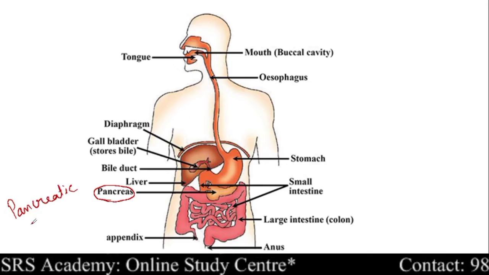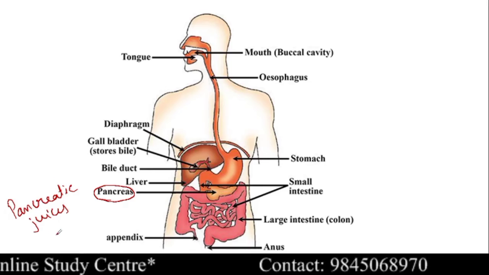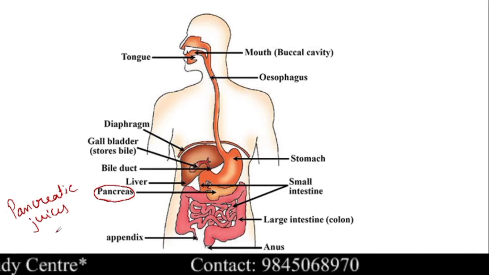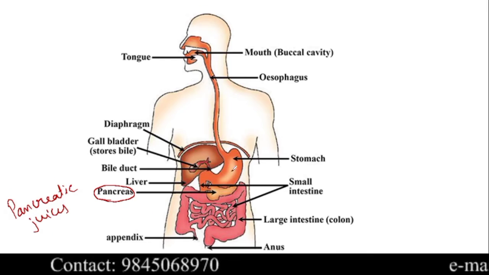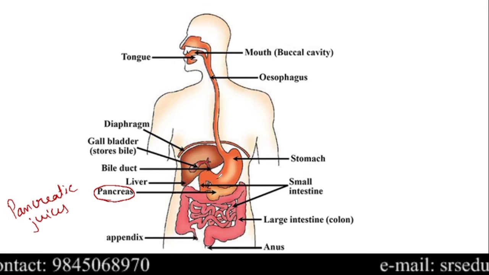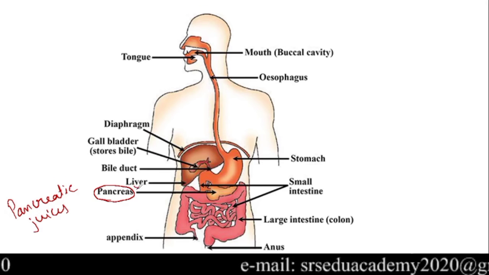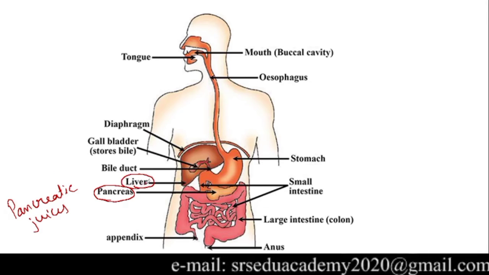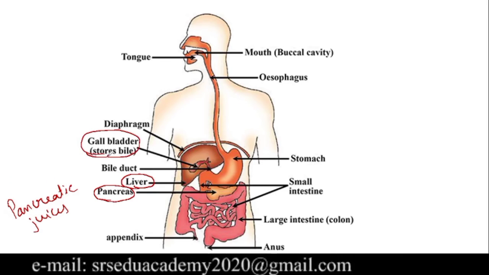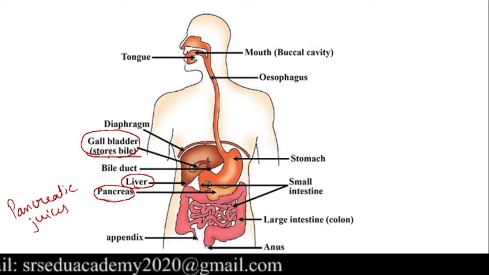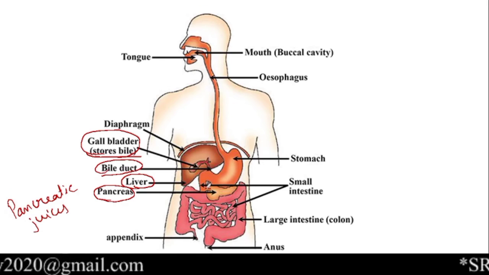For the function of these pancreatic juices, the food must be in alkaline condition. What do you mean by alkaline? Alkaline means basic condition. But now what is the condition of the food? The food which is coming from the stomach is acidic. So the acidic food has to be converted into alkaline. That is made by the liver. Clear? And the liver has the gallbladder, which stores bile. With the help of the bile duct, the bile is secreted into the small intestine.